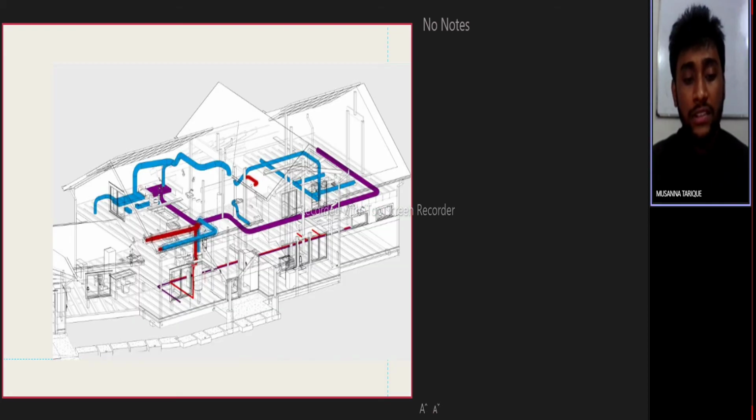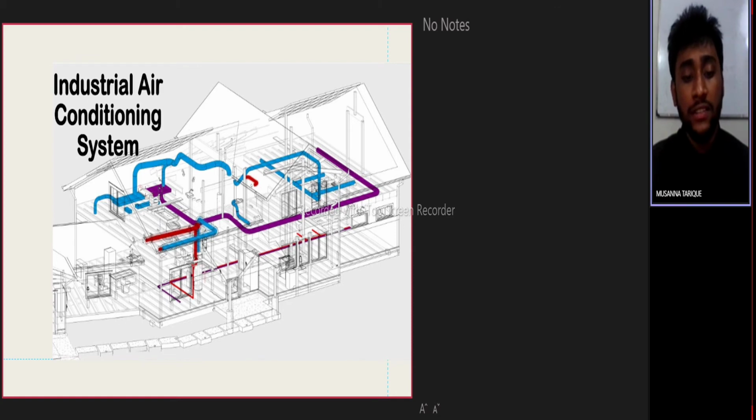Next, we will discuss the industrial air conditioning system. In this type of air conditioning system, the inside dry bulb temperature or relative humidity of the air is kept constant for working of the machine and the manufacturing process, such as in textile mills. For example, we use this kind of air conditioner in textile mills, paper mills, machine part manufacturing plants, tool rooms, photographic areas, etc.